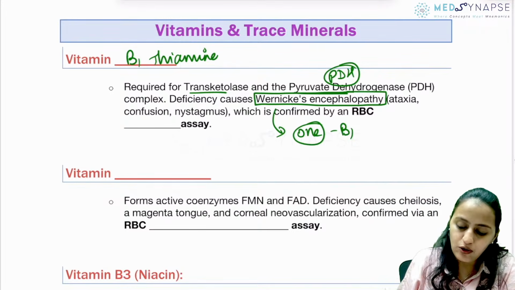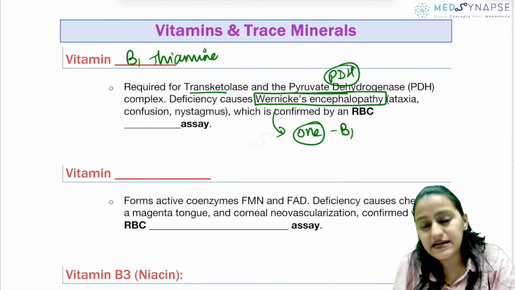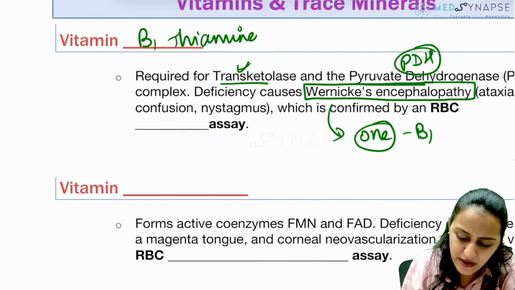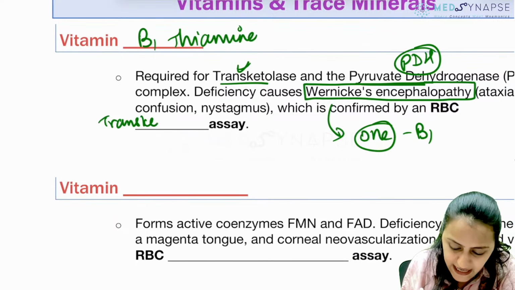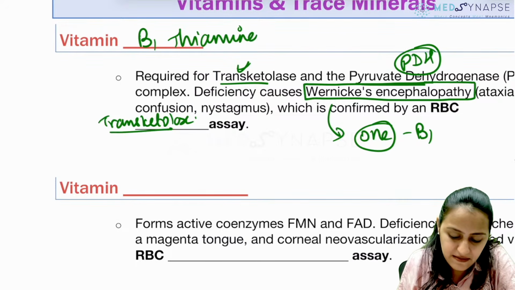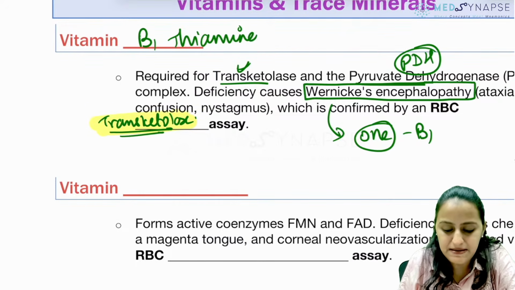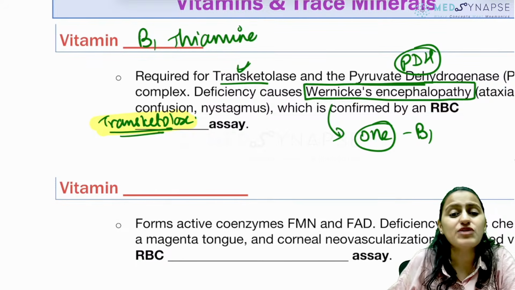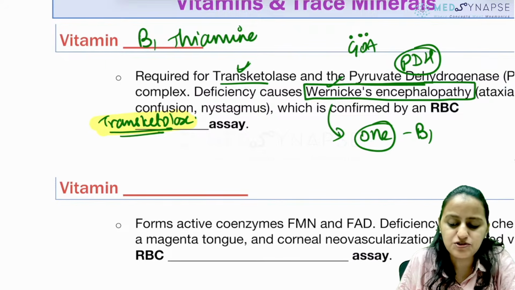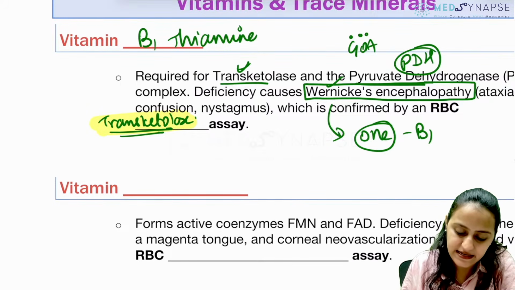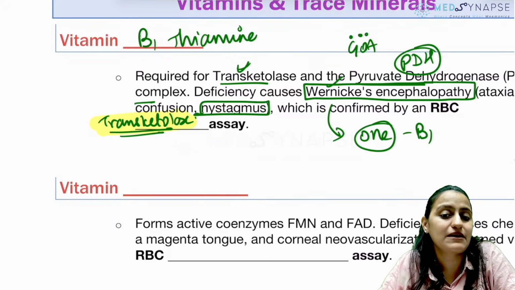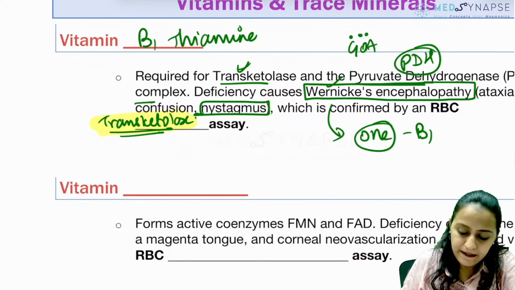Okay. So the B1 deficiency is confirmed by what test? RBC, what enzyme test? Remember, it's required for transketolase. So you have the transketolase test, very, very important, for vitamin B1 deficiency. What is the triad in Wernicke's? Remember, Wernicke's is GOA. Global confusion, ophthalmoplegia and ataxia. Confusion, ataxia and ophthalmoplegia, which is given as nystagmus in the question. Okay? Going to next one.